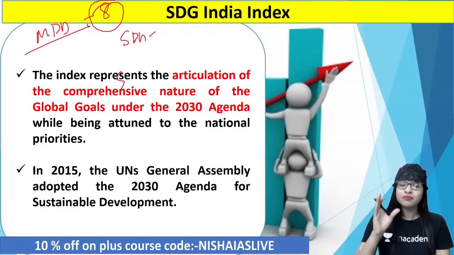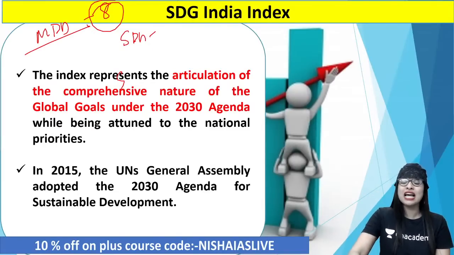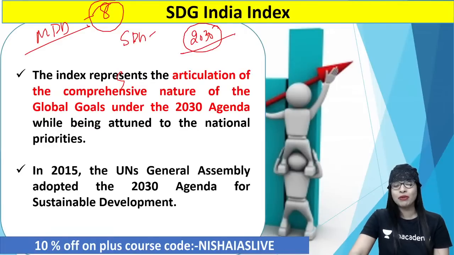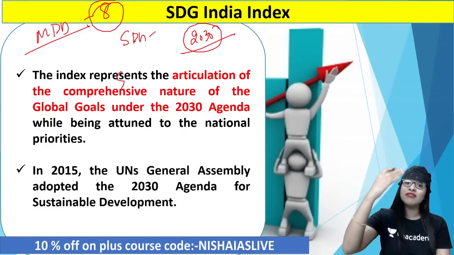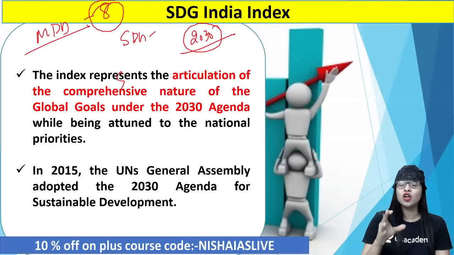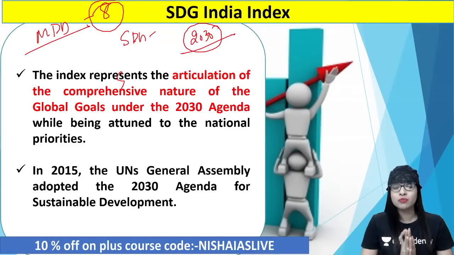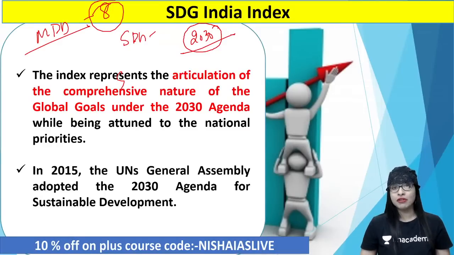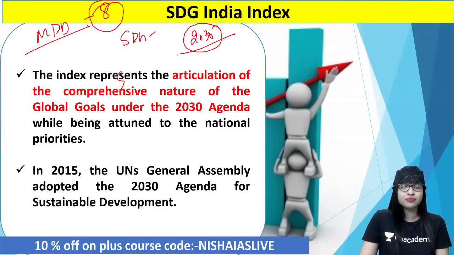And they have set forward so many objectives, programs, and policies, and their targeted year is 2030. In almost every category or sector, you should be able to achieve the so-called Sustainable Development Goals. Clear? So now basically the SDG India Index is also contributing to our country India's path towards achieving the global goals by the year 2030, thereby keeping the national priorities for our country. And in the year 2015 itself, the UN General Assembly adopted what? The 2030 Agenda for Sustainable Development, called the SDG goals. Clear?